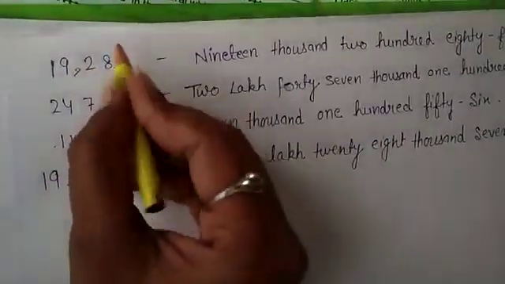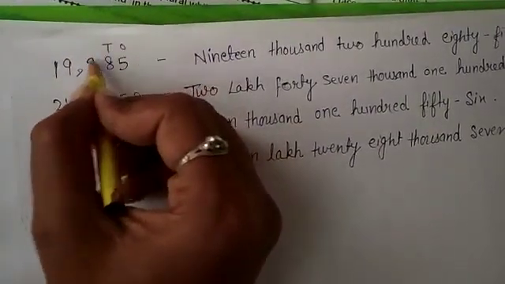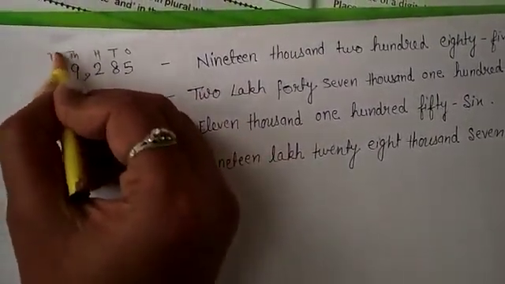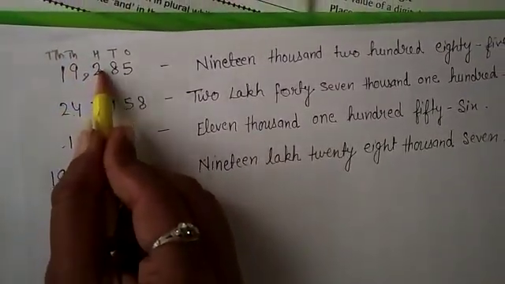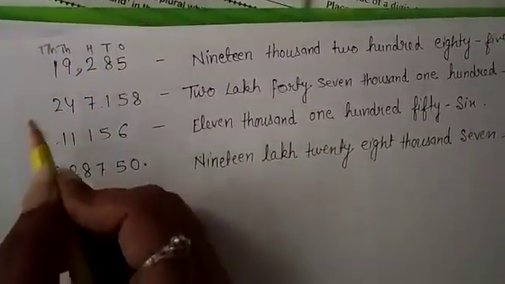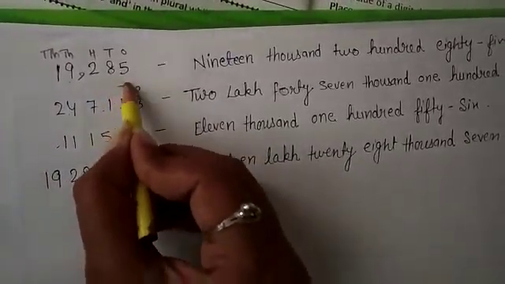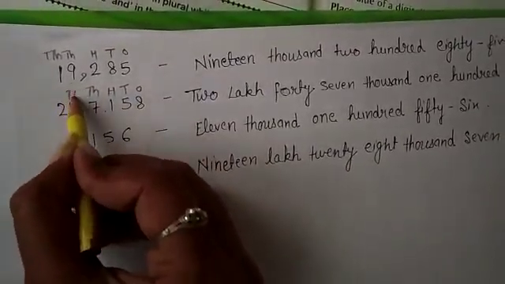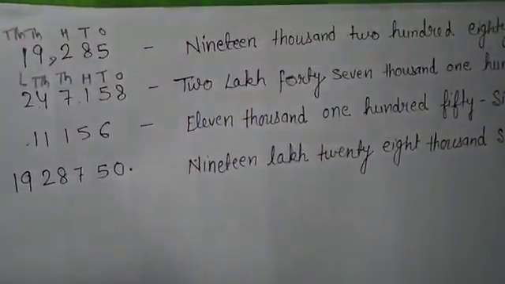19,000. If there is any confusion, then write the places above the numbers. 100 and this is 1000. This is 10,000. So 19,285. Next is, this is ones, tens, 100, 1000, 10,000, lakh. So